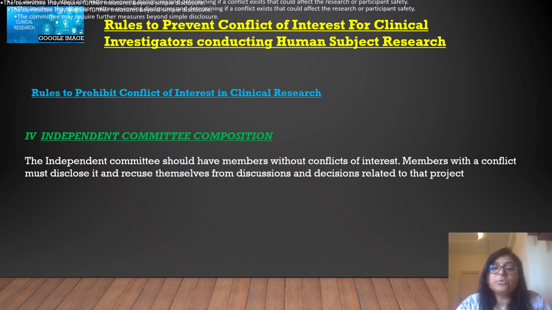So it is important that if you are going to be a member of an independent committee, and you have any potential, or even future, concern with that clinical research or individuals or that particular committee, any type of conflict of interest, you must disclose it before taking decisions.